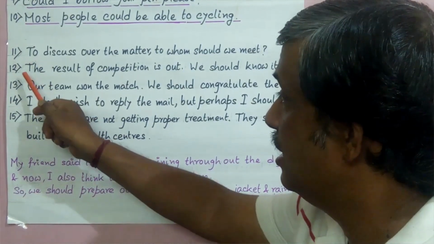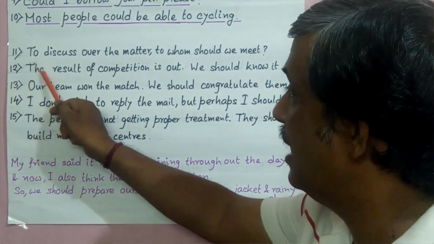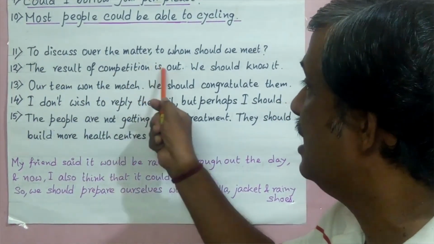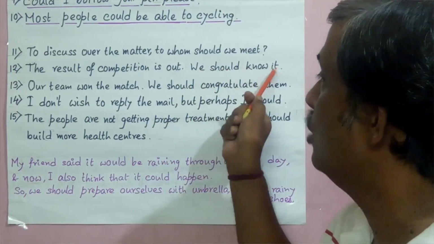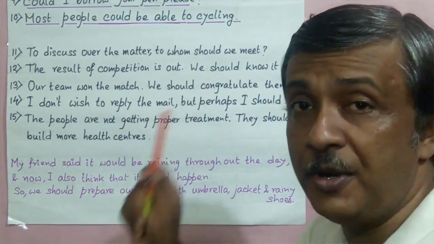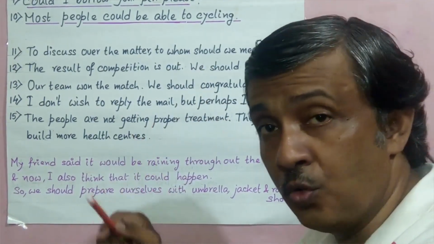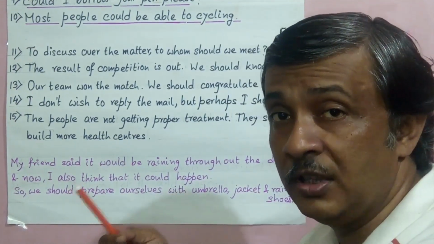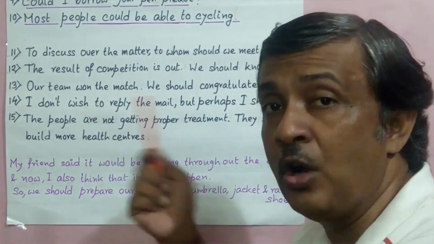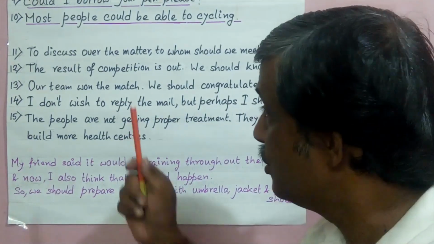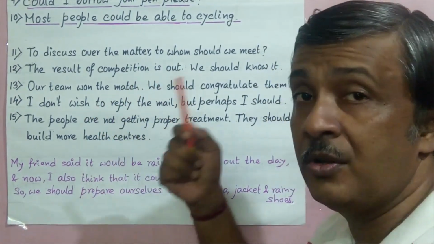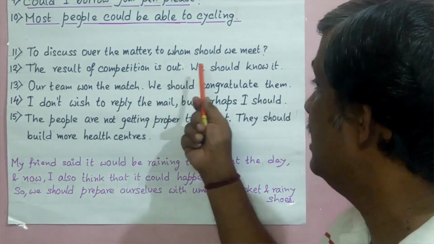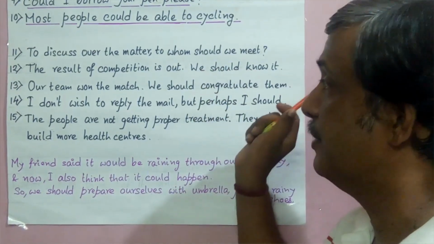Now see, number 2 example. The result of the competition is out. We should know it. So the result of the competition is out. Now what is the right thing to do? The right thing to do is to know about it. What is the result? To know about the result, here we write, we should know it.